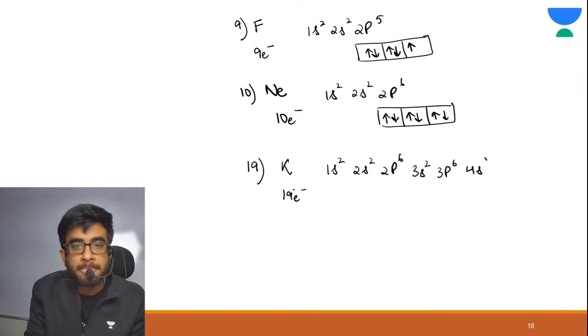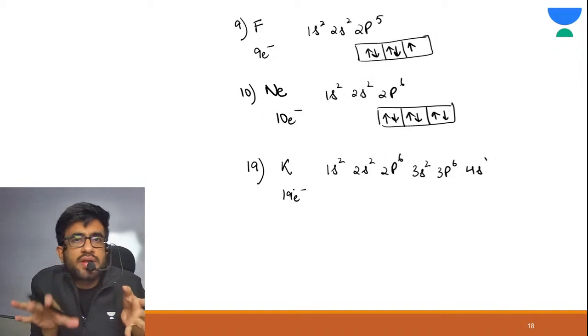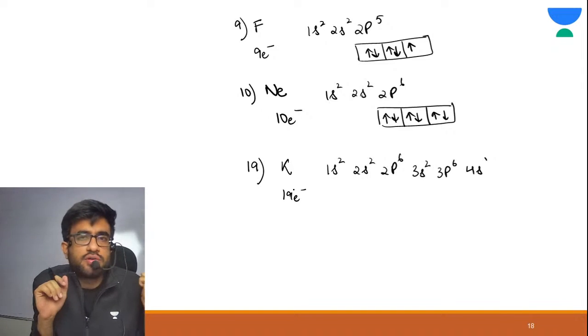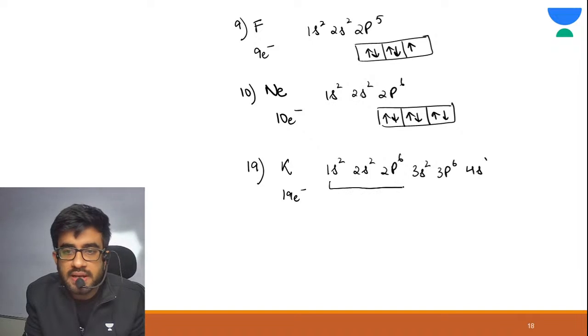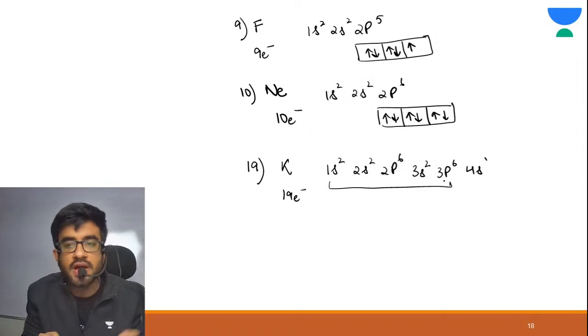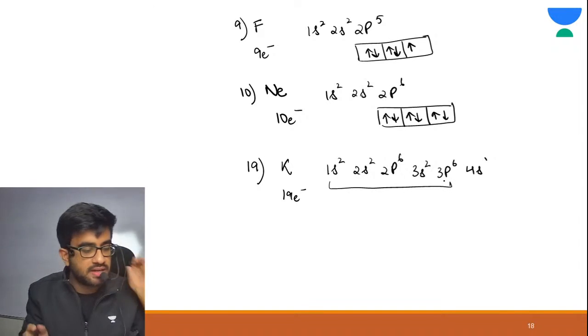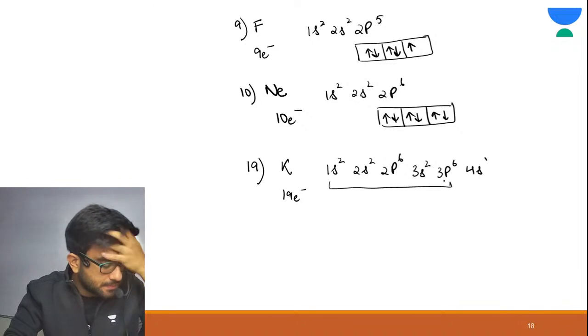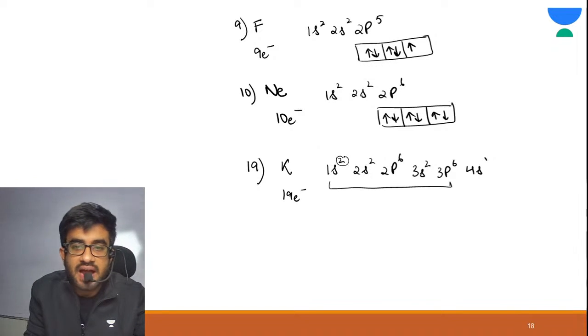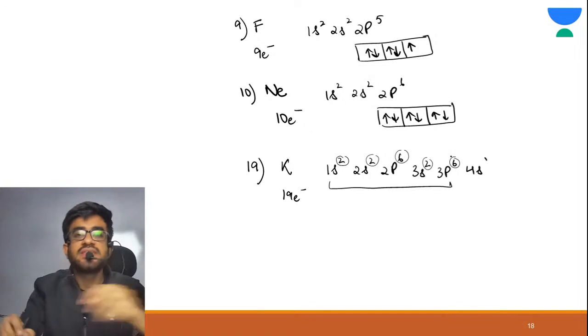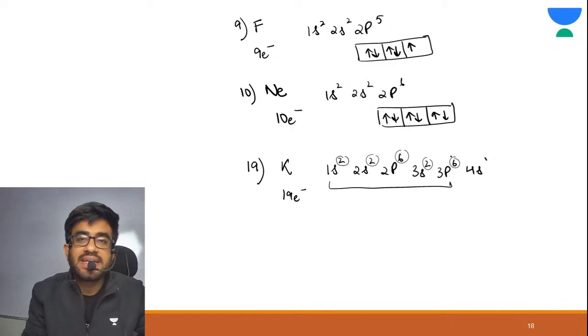Now we can write electronic configuration in condensed form also. Tell me how many electrons up till 3p6. Just add these. This is 18 electrons. 18 means your element is argon.